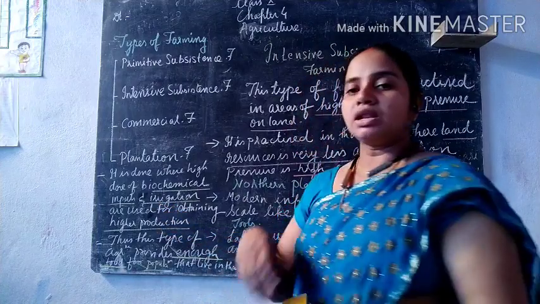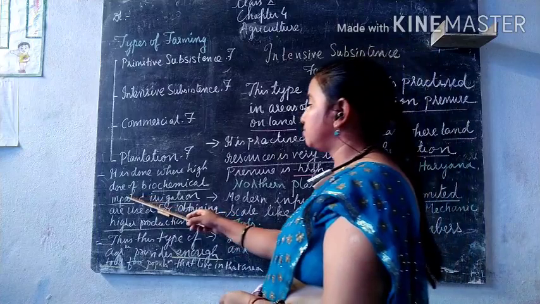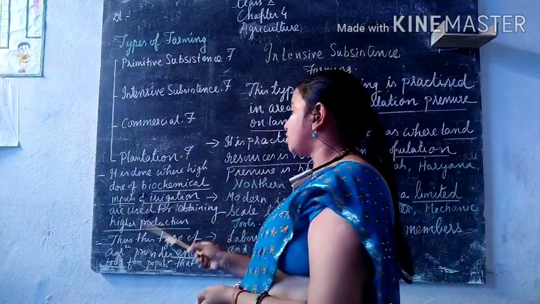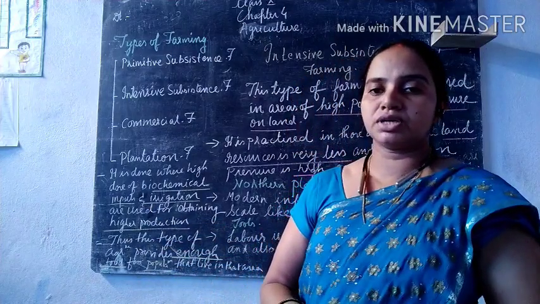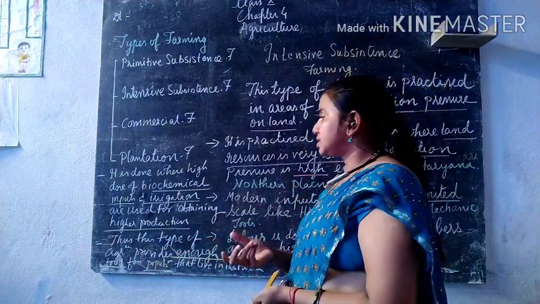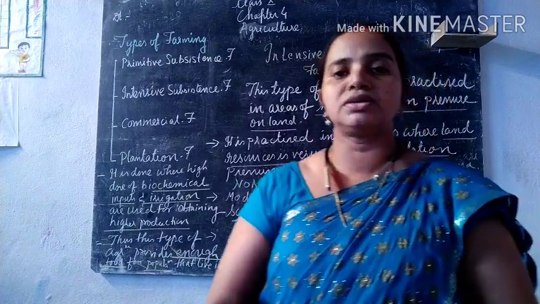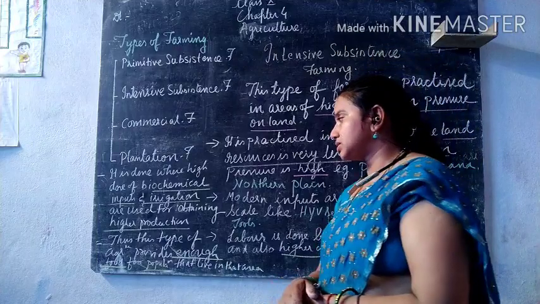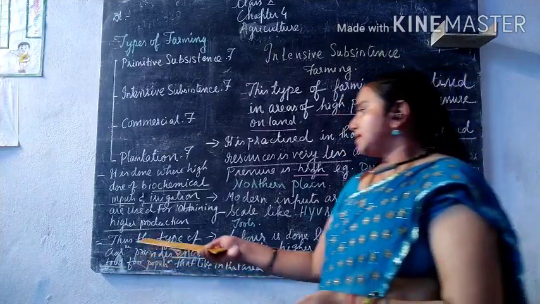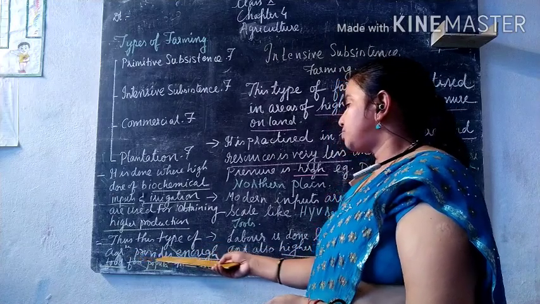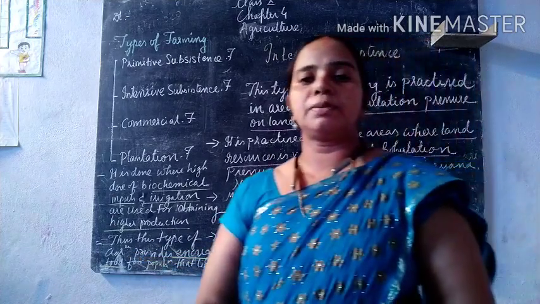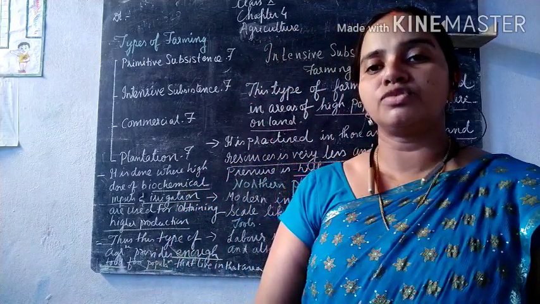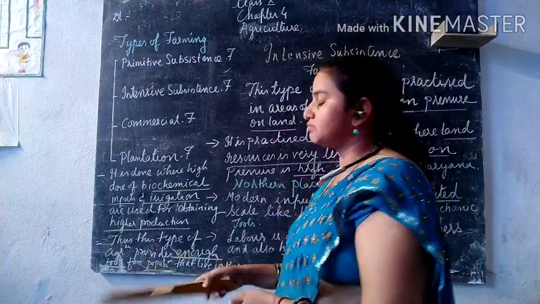Okay. And then what other inputs are we using? We are using a large dose of biochemical inputs, and we also use irrigation for obtaining higher production. So the biochemical fertilizers are used, and with that, an amount of water is also used here to increase the production of the crops. And thus this type of agriculture provides enough food. After applying all these methods, the product you get fulfills the need of the population.